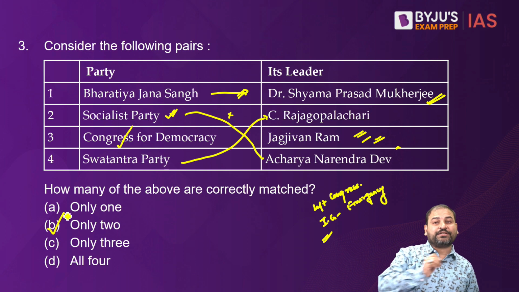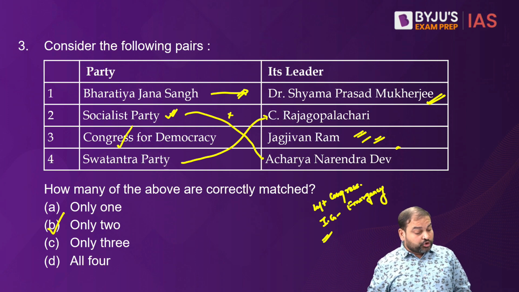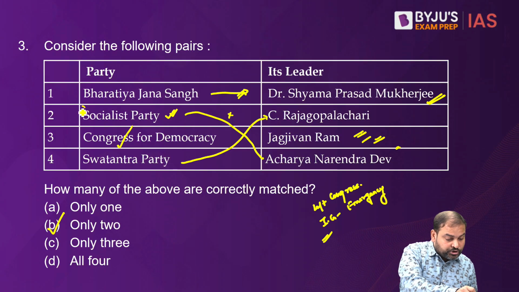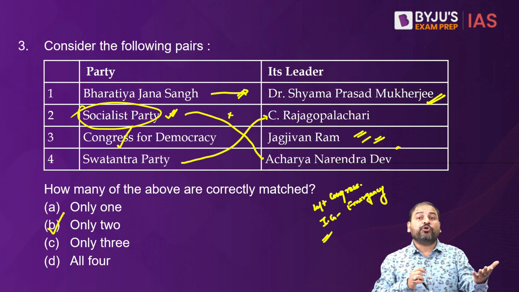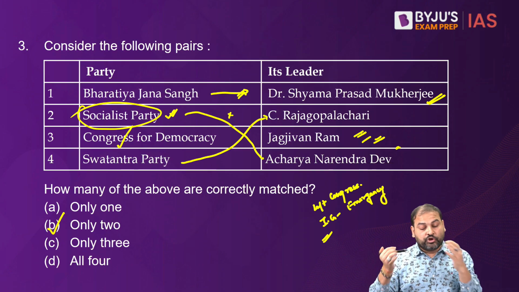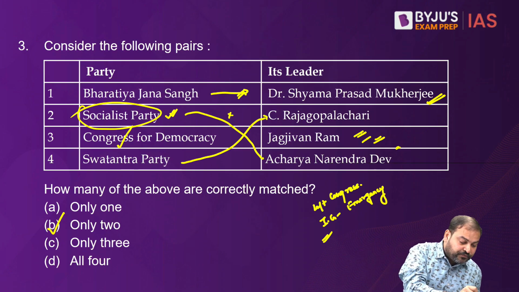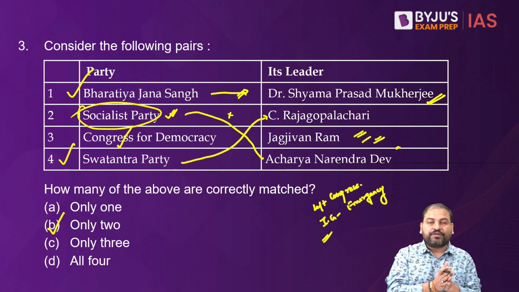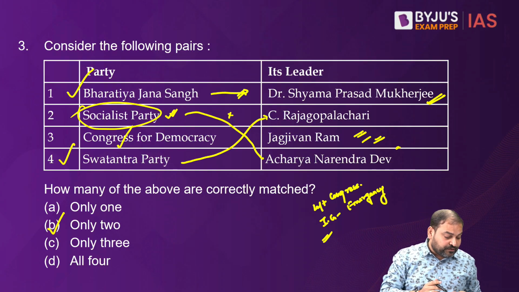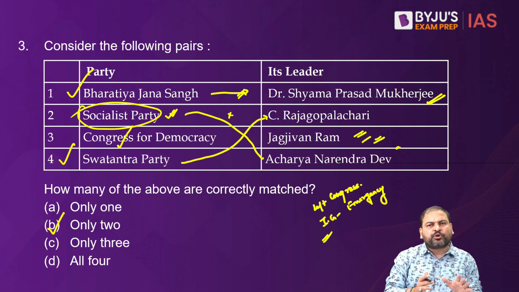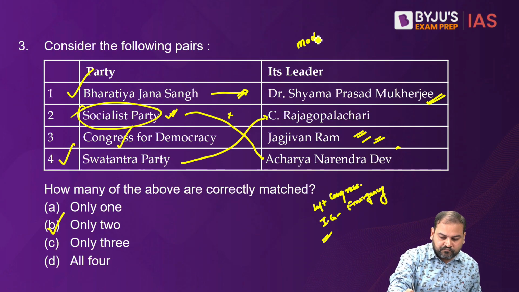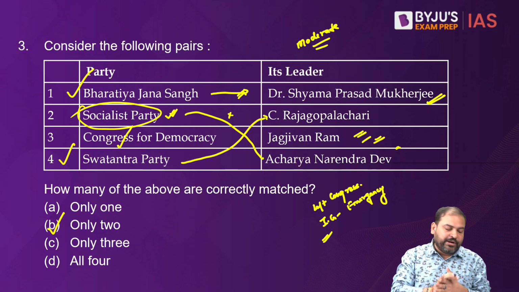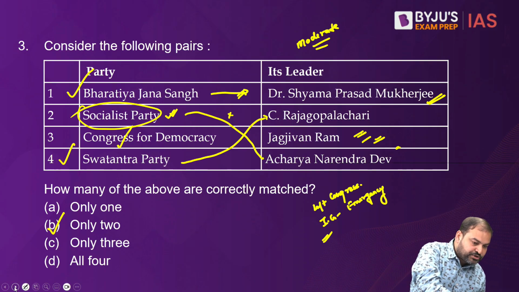So the correct answer here is only 2. If you have studied modern, you should have known about Socialist Party. If you have gone through your post-independence book, you would be knowing about the other parties, specifically Swatantrata Party and Jansangh, very clearly mentioned. So B is the answer for this question. I would put it under moderate. It's not very tough, it's not very easy, a medium level question. Let's move to the next question.